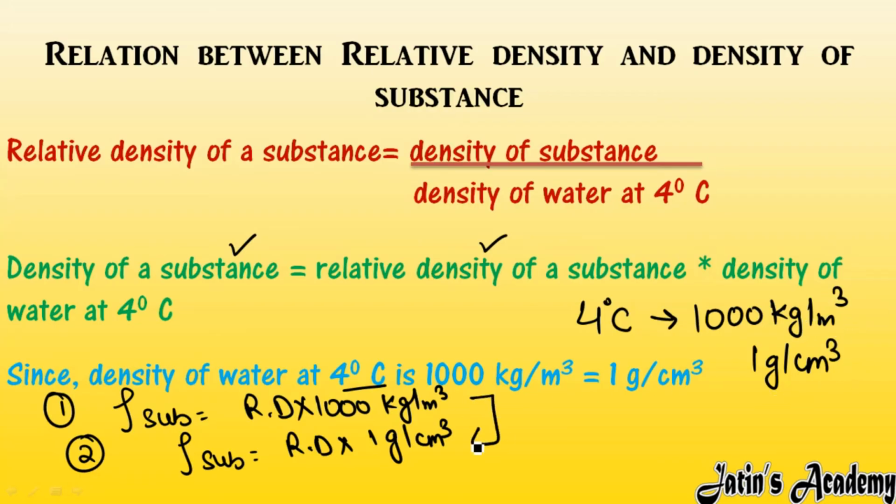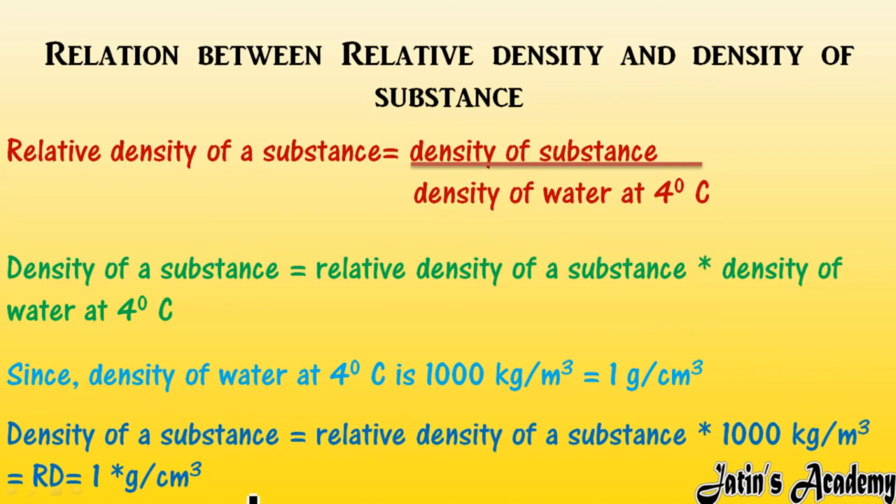This relation also you can use in order to express the relation between density of substance and relative density. Fine. So here we have density of substance is equal to relative density multiplied by 1000, or you can say relative density multiplied by 1 gram per centimeter cube, like this you can write.